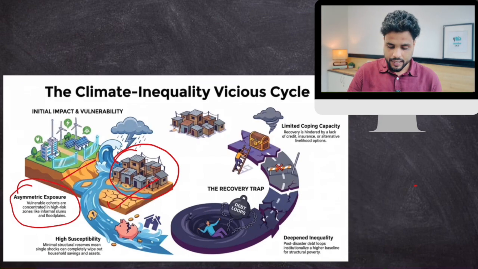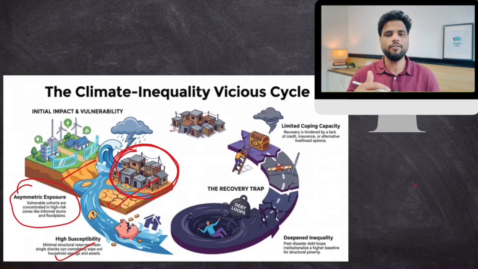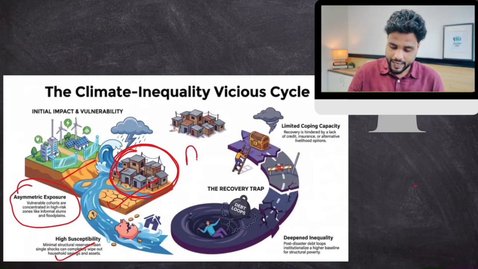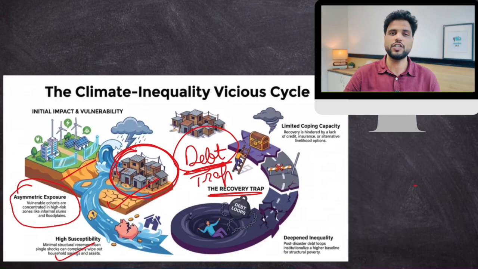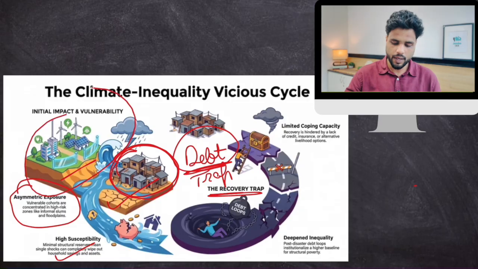Okay. Plus, the thing is that if that climate related disaster is causing more diseases, they bear the brunt of higher health expenditure. Now, the financial burden on poor people is high, but they do not have that much money, so they take debt and they are trapped in this debt trap and recovery trap also. Whenever the repair works begin, when an area is destroyed by climate related disasters, it first starts to repair the important rich areas and then the poor areas get their turn.